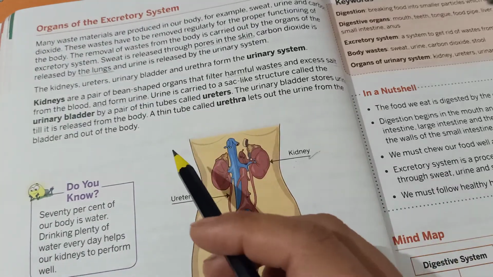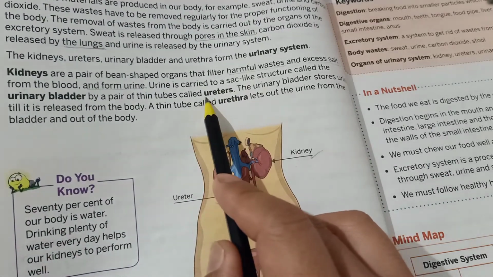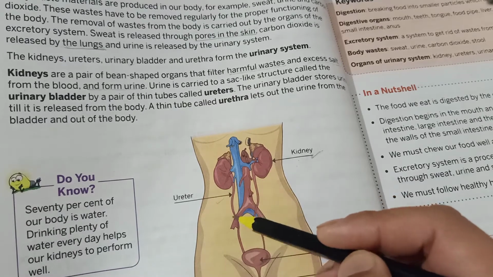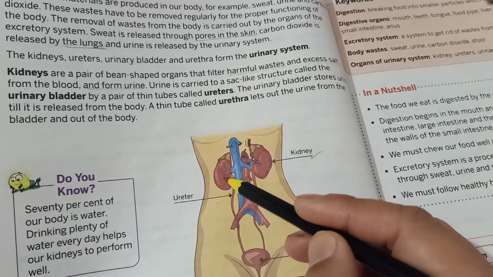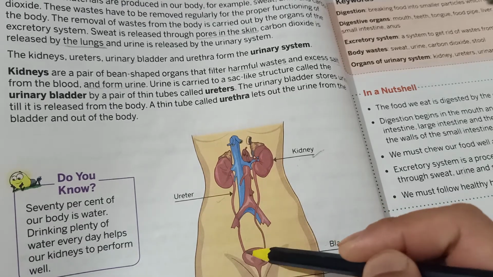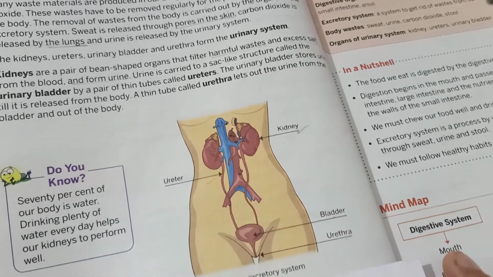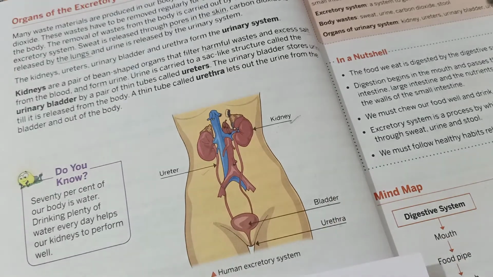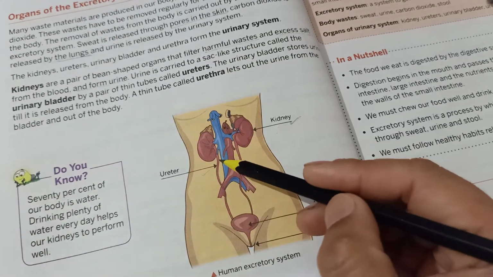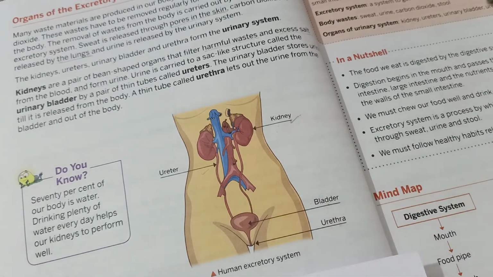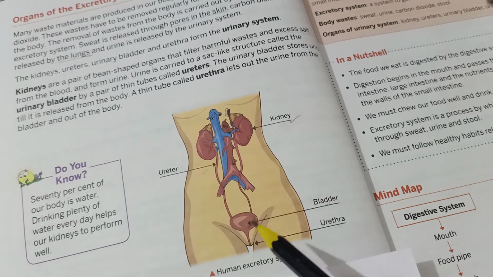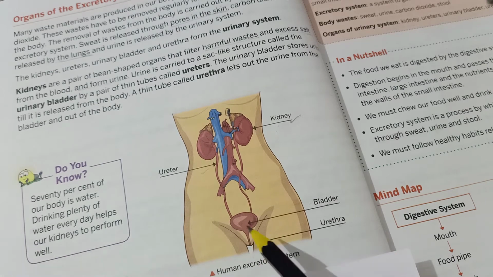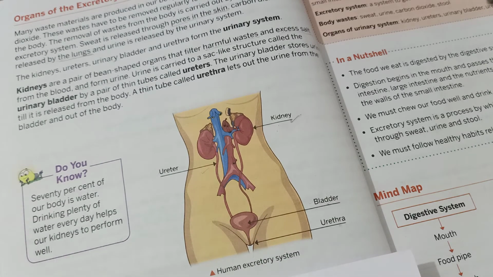Now once urine gets formed in the kidney, this urine gets carried away from the kidney by a very thin tube-like structure called the ureters. So the function of this ureter, this tube-like structure, is to carry urine that gets formed in the kidney to the urinary bladder. So the urinary bladder, after getting urine from the ureter, will store urine inside it.